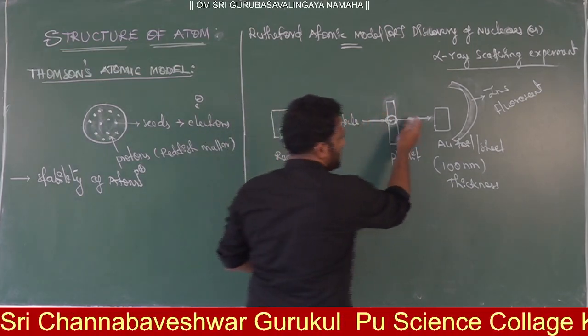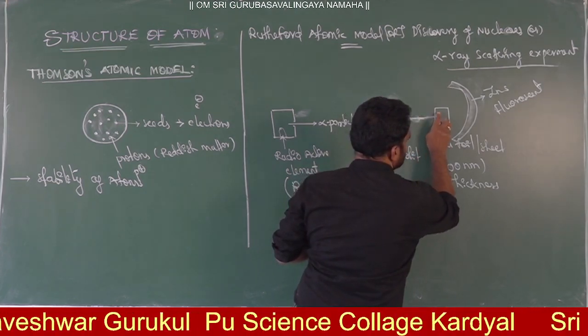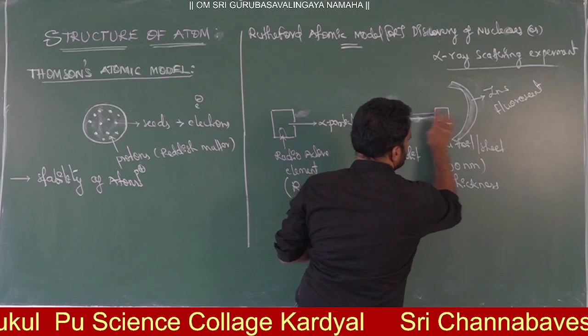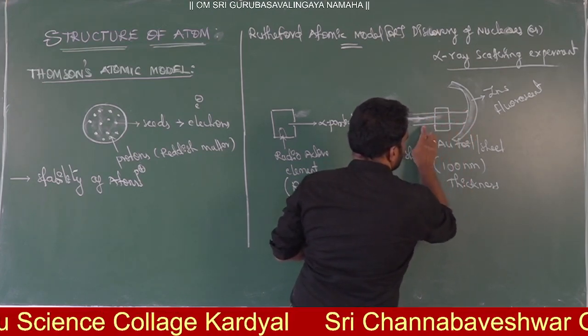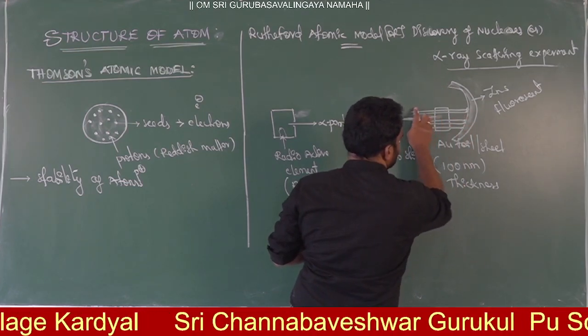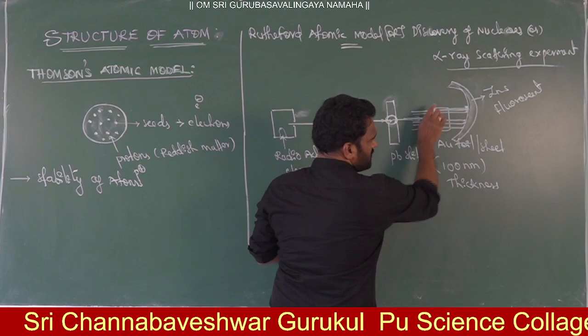He started passing alpha particles. Here there are many particles. They easily pass through the gold foil. More than 95% of the particles pass through this gold foil,